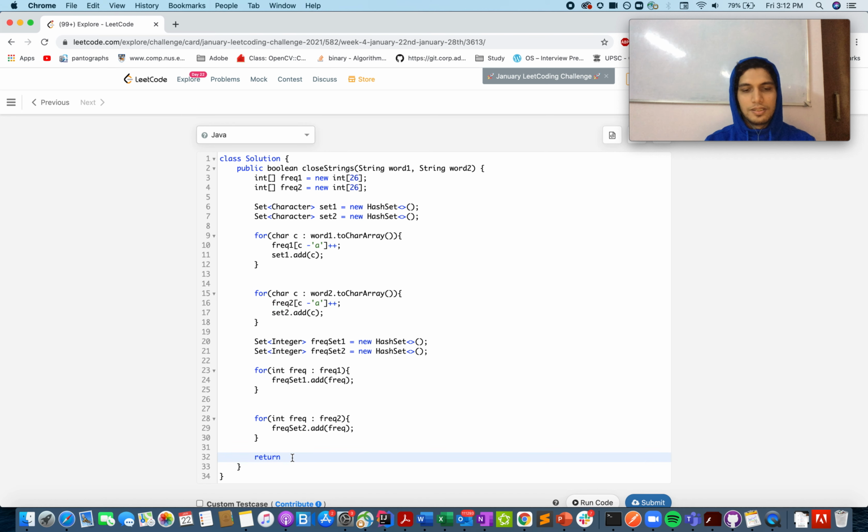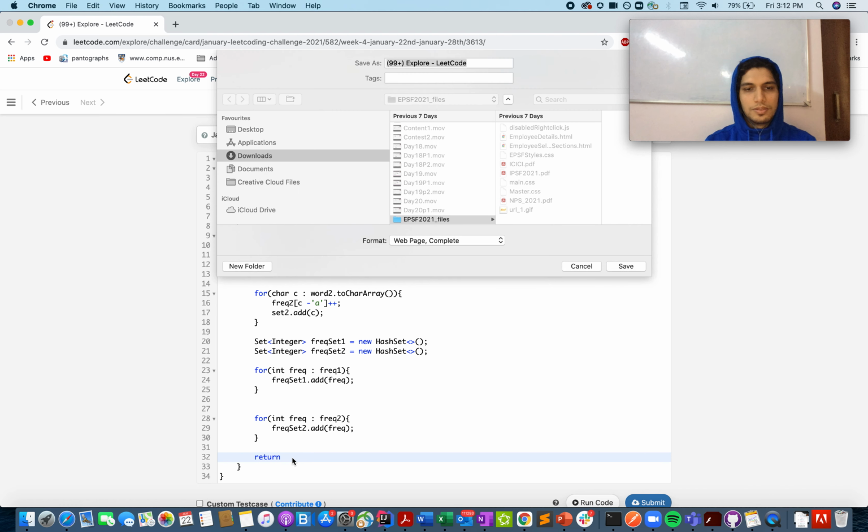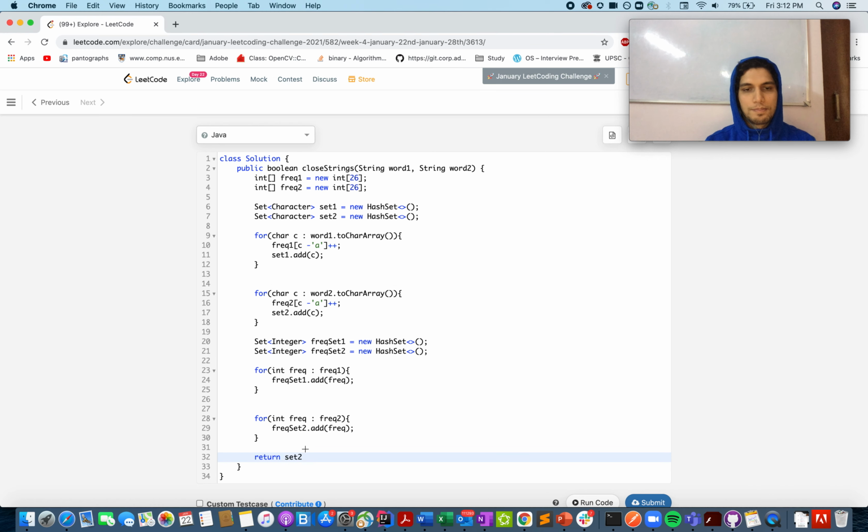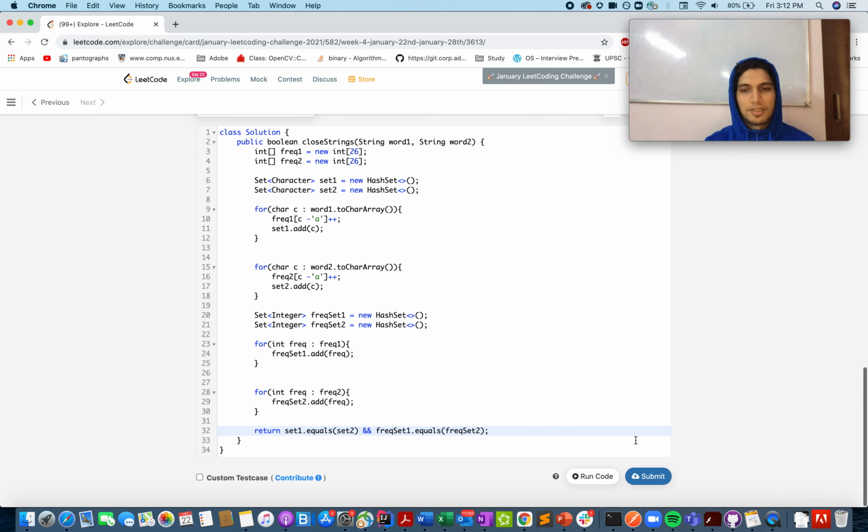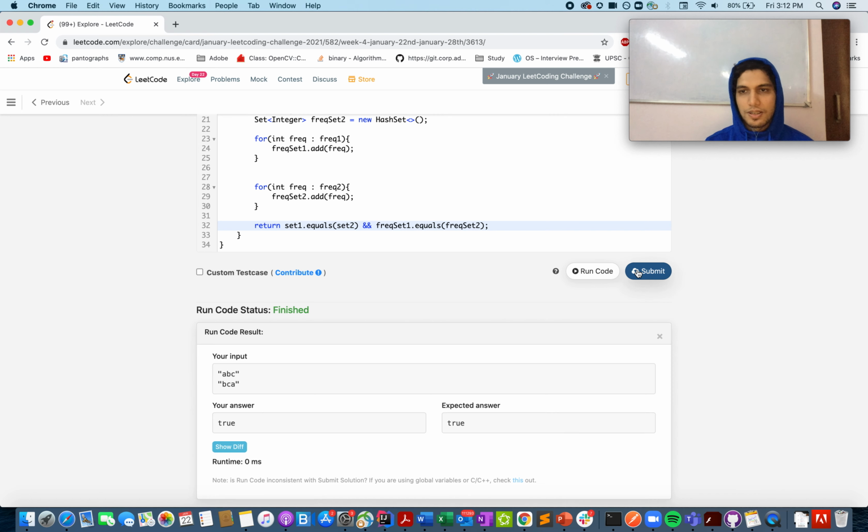So set 1 dot equals set 2, and frequency set 1 dot equals frequency set 2. Either case, 1 equals 2 or 2 equals 1, is one and the same thing, and let's just submit this code. So we haven't sorted anything, we just calculated what all frequencies are there, we calculated what all characters are there, and we compared those two sets. Looks good.